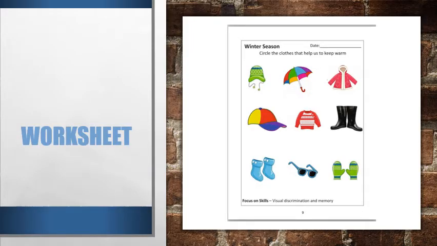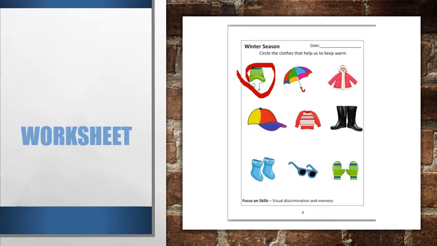Now children, this is time for you to do this worksheet. Can you see these pictures here? Now what you have to do is circle the clothes that help us to keep warm. So let's see. Can you see what this is? This is a cap. Does a cap protect us from cold? Does a cap help us to keep our body warm? Yes. So let's circle it.